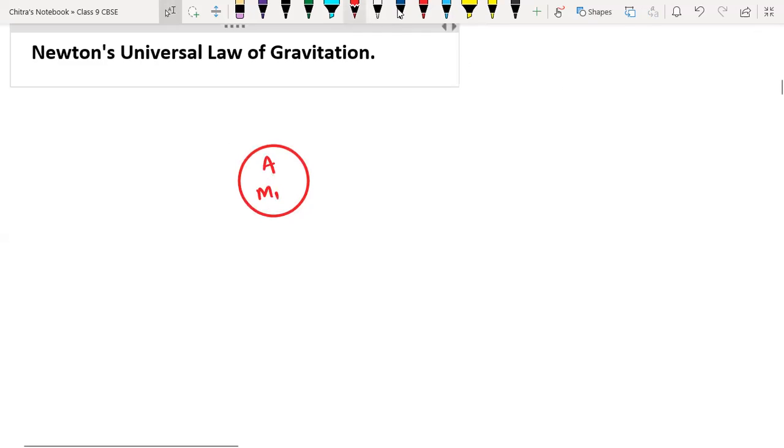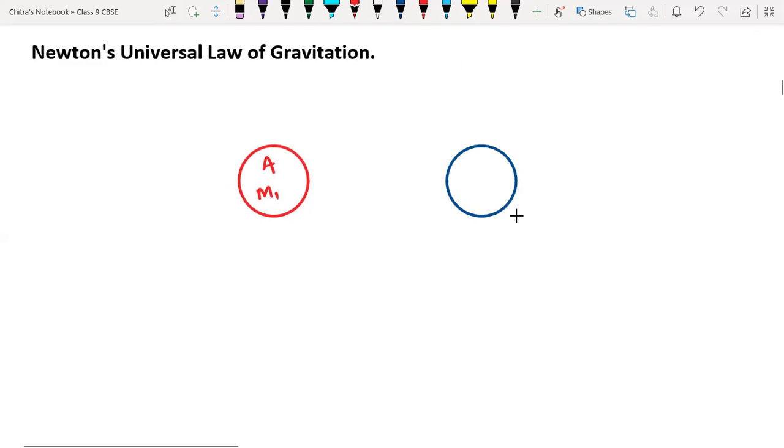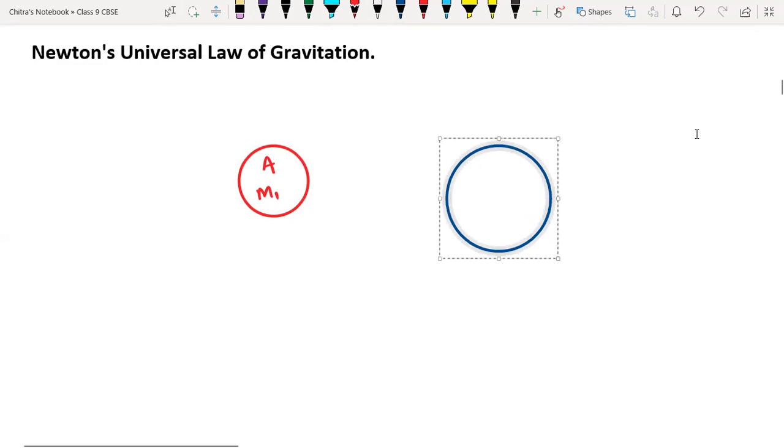We have one more object over here, and let the mass of the second object be m2, and it is B. And the distance between their centers, I'm just taking the distance from here to here.